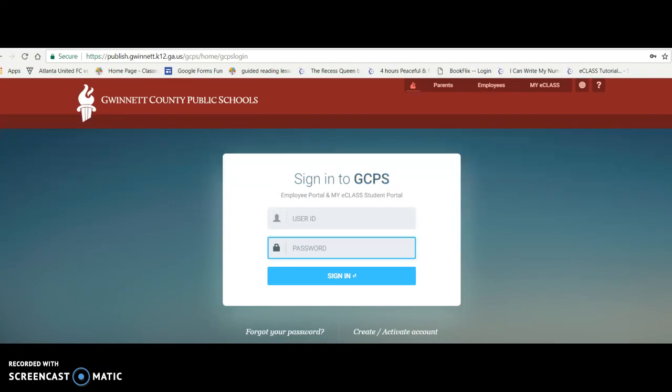This is Ms. Harris, and I'm going to show you how to access your digital learning assignments today. First, go to the Gwinnett County Public Schools website, gwinnett.k12.ga.us. Log in with your username and password. Your child's information is inside of their binder that they took home yesterday. The user ID is your student's number, and the password is a mix of their birthday and initials.